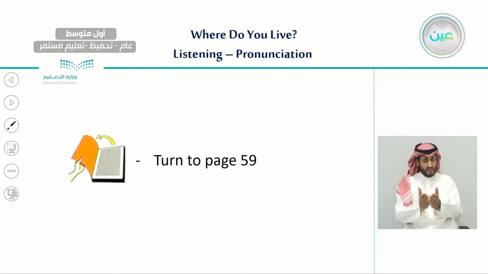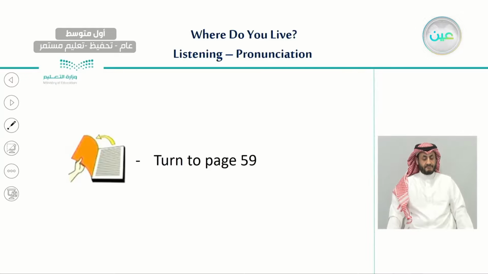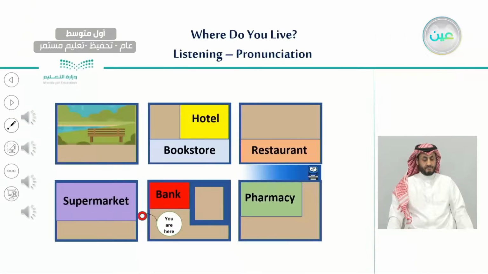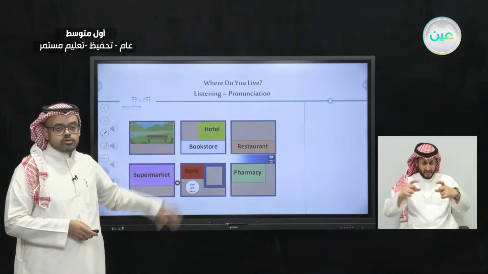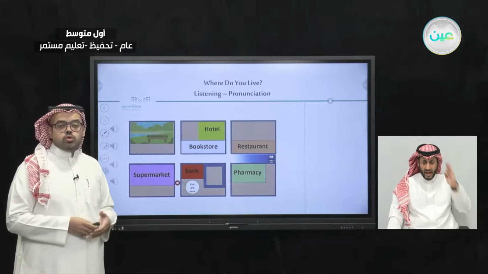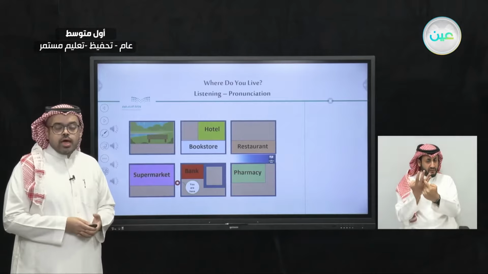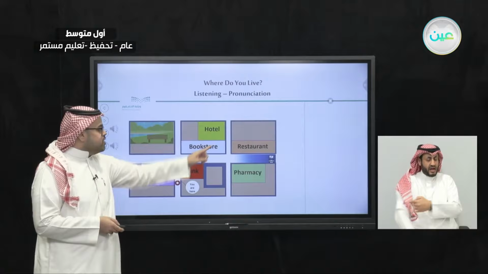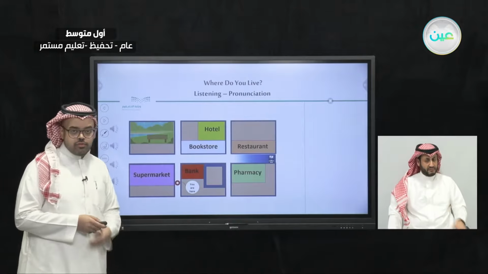Now we have covered most of page 116. So please turn to the student book on page 59, as we will have a listening exercise. On page 59, you will see a map similar to this. On this map, we're going to listen to four different directions, and those directions will help us to define or name the places that are not clear so far.